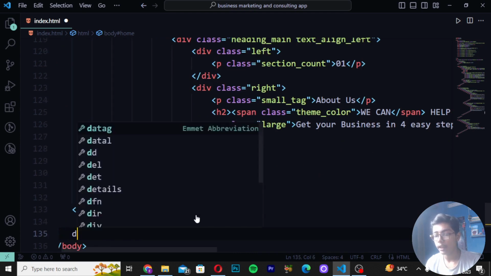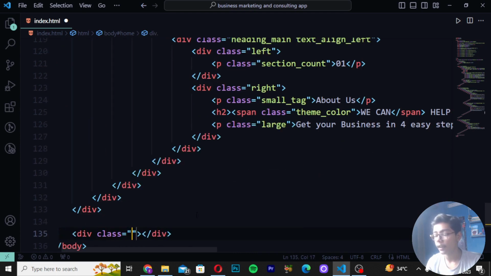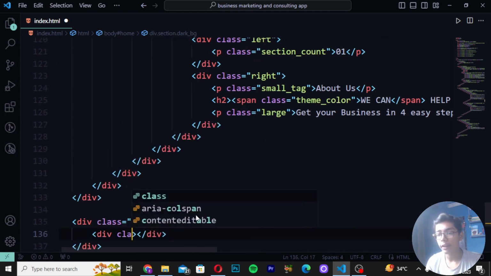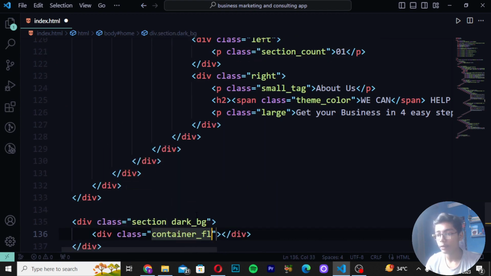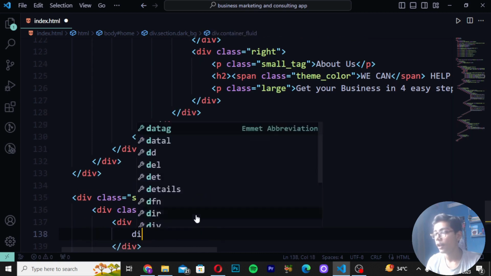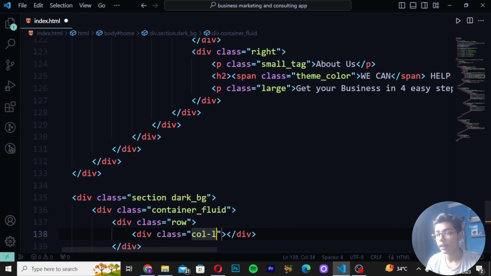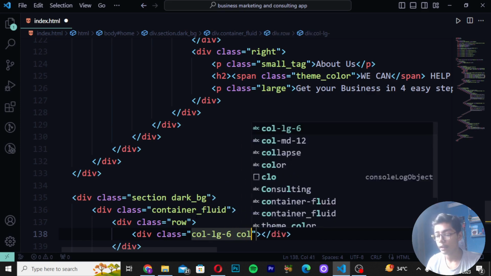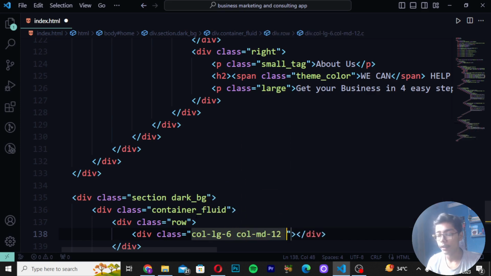Then you have to now just create a div here as well and write class as section_dark_busy, and write here div class as container_flow. Then move down and write here div class row, and write here div class col-md-6, col-md-12, and then text-align center.